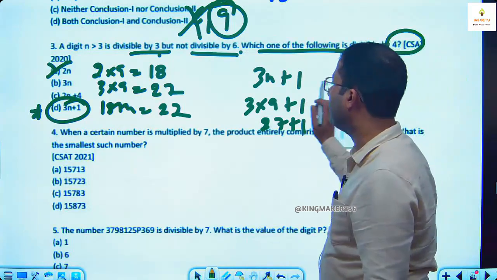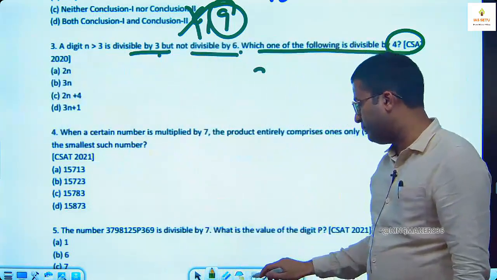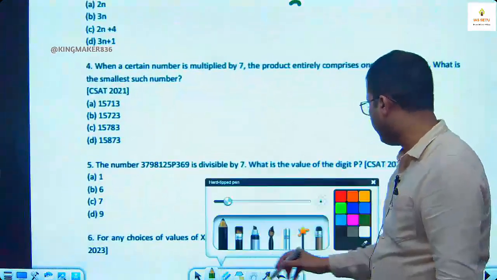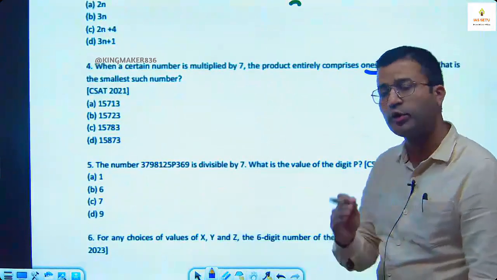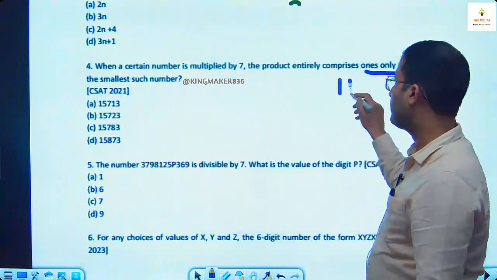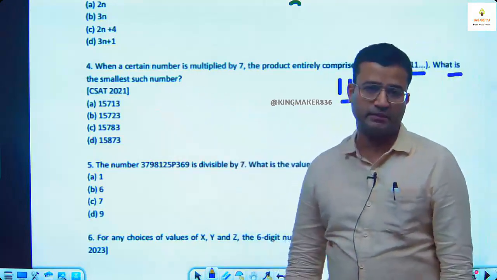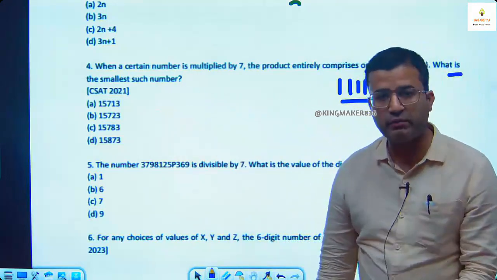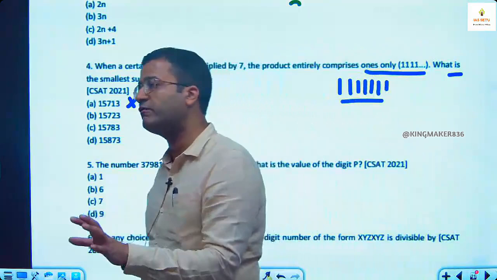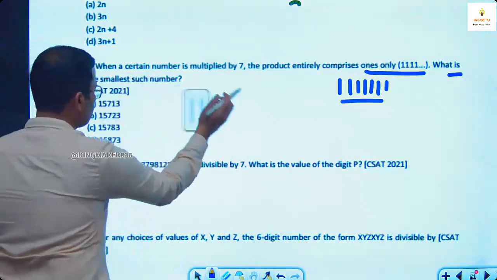Question number 4, I repeat, yesterday some students asked me in the doubt session: when a certain number is multiplied with 7, the product entirely comprises of ones only. उस product में सिर्फ 1 आए, it cannot be 2, 3, 4 or any other digit. In your product, it has to be 1, 1, 1. What is the smallest such number? Answer options are available. So what you do, you multiply it with 7. See if in your product we are getting 1, 1, 1 or other than 1. Then you try B, C, D. I know the answer is D, or even you also know.